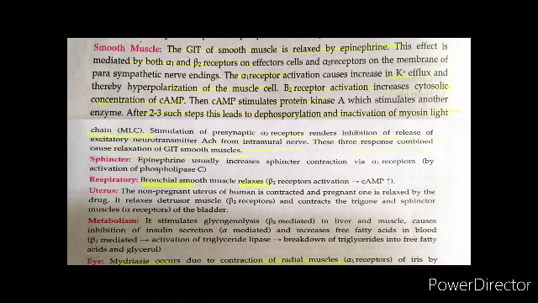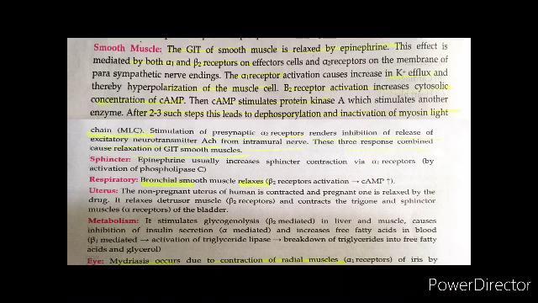This in turn produces protein kinase and stimulates the other enzyme. After 2-3 such steps, that leads to dephosphorylation and inactivation of myosin light chain. Then stimulation of the alpha 2 receptors will inhibit the release of the excitatory neurotransmitter, that is acetylcholine. So all these three responses combined together will cause relaxation of GIT smooth muscles. Then we have the respiratory effect: beta 2 activation increases cyclic AMP, so that bronchial smooth muscles are relaxed.